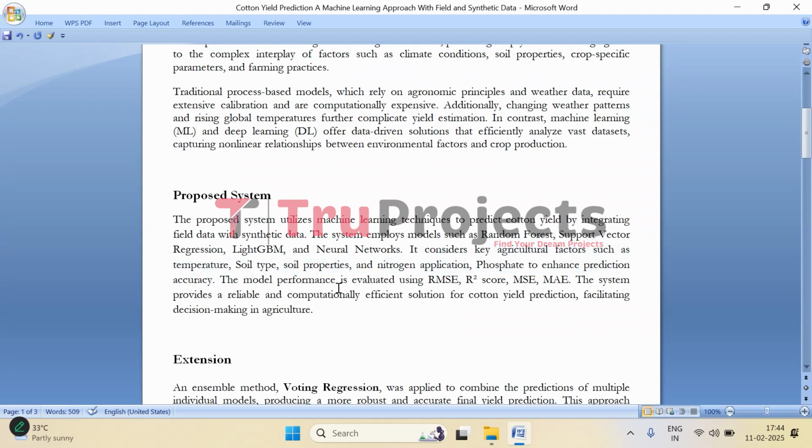And to check how well these models perform, we are incorporating several key metrics that are RMSE, that is root mean squared error, R square, MSE, that is mean squared error, and MAE, that is mean absolute error. So these are basically different ways to measure accuracy and errors. The system offers a fast, reliable, and computationally efficient way to predict the cotton yield, helping farmers and decision makers plan better for things like resource allocation, harvesting schedules, and overall crop management.